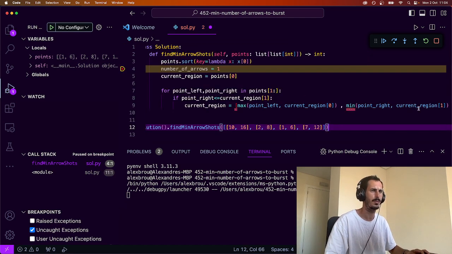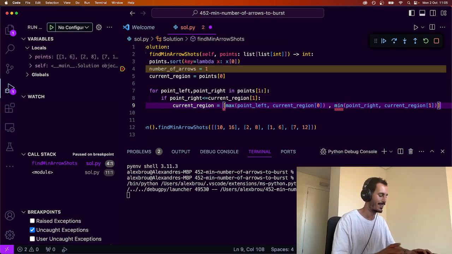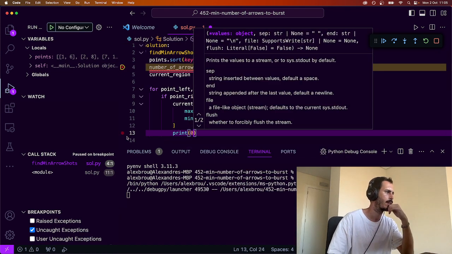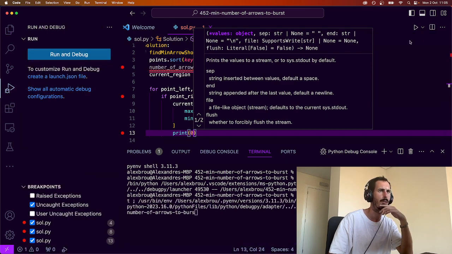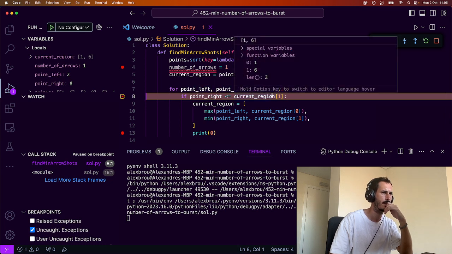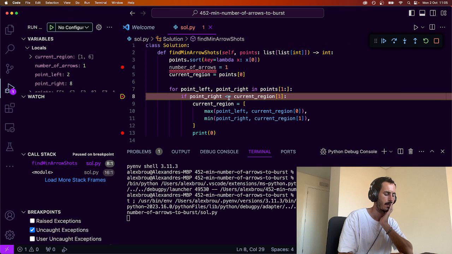Whoa, did the wrong thing. It's right on the edge of the screen. Okay, so let me see if this works. I'm going to run this. So point left, point right, so now it's 2 and 8. So if point right, 8, is less or equal. No, but I don't want it to be less or equal. It's bigger or equal. It can be bigger or equal.